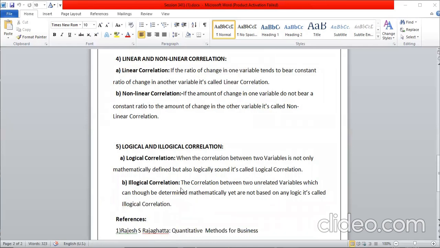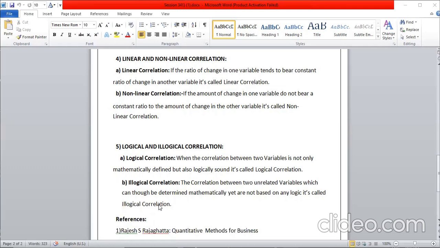Illogical correlation: the correlation between two unrelated variables which can be determined mathematically, yet are not based on any logic, is called illogical correlation. Only the mathematical calculation is done, and it does not have any practical applicability.